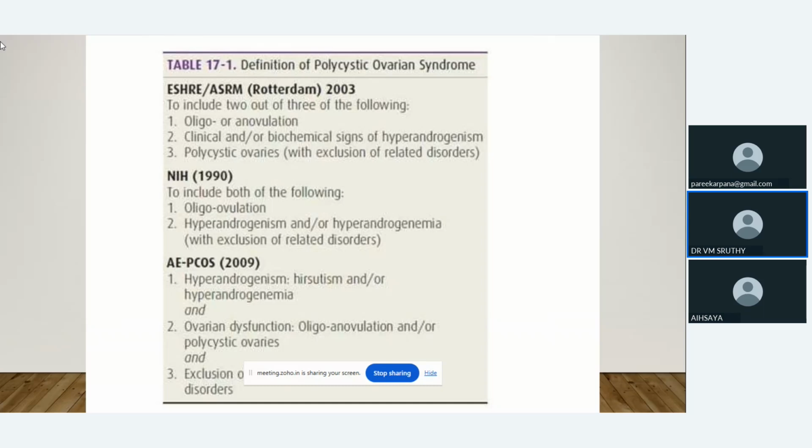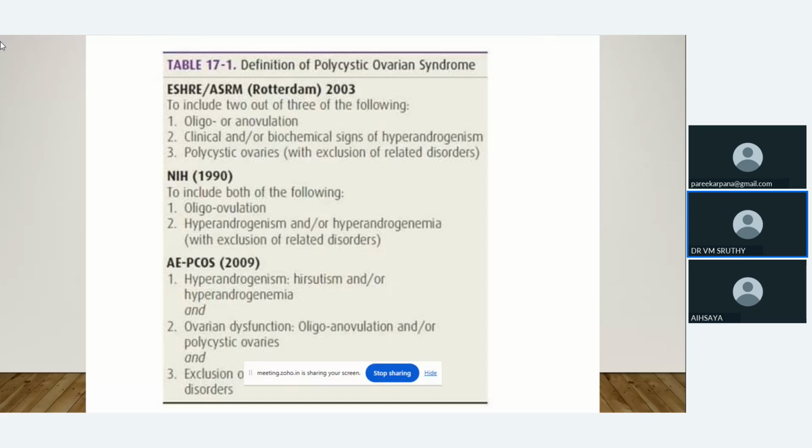It should include oligo or anovulation, clinical or biochemical signs of hyperandrogenism, and polycystic ovaries. Any two of these should be there in order to diagnose a condition as polycystic ovarian syndrome.